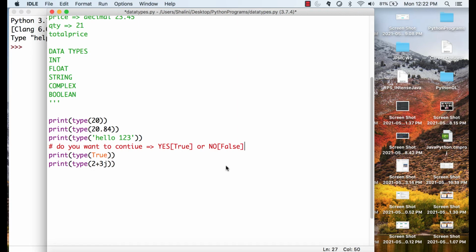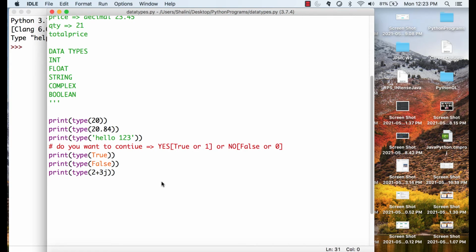We don't have any other options. Just yes or no, true or false. Alternatively, I can also say 1 for true, and for false it is basically 0. So I can say print type of True, or I can say print type of False.